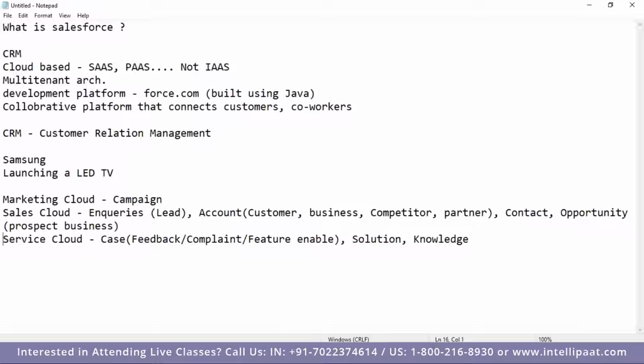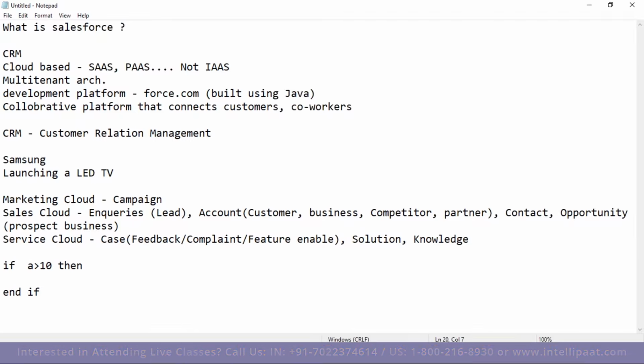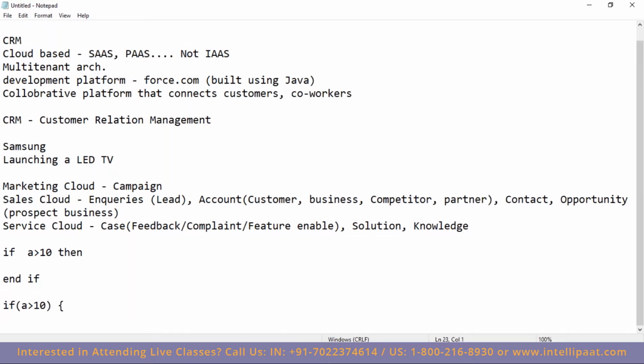Simple example. Suppose I know a language where I write if a is greater than 10, then, and then I write end if. But in Java, it is something like this: if c is greater than 10, and then there will be curly braces. So if I already know this language, then I'm familiar, because in Salesforce the way of writing if is like this, not like this. Only this much different. That's all.